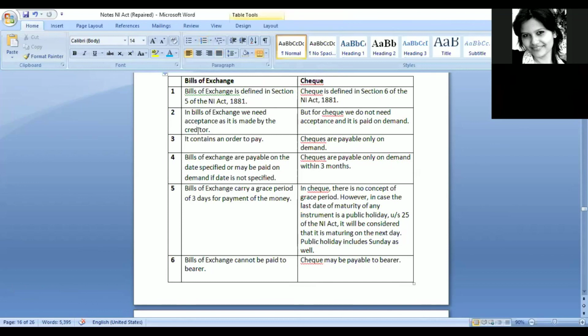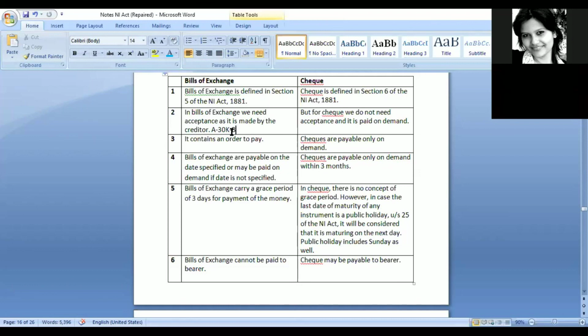Both are having two different definitions. In bills of exchange, we need acceptance as it is made by the creditor. So in bills of exchange, it would be valid only when it is accepted by the other person. Why? Because, for example, I am buying a laptop from another person. If I am buying a laptop worth 30,000 from B, B is the person who will issue this bills of exchange. So B will make a bills of exchange that after, for example, 2 months from this particular date, you should provide me 30,000 rupees.